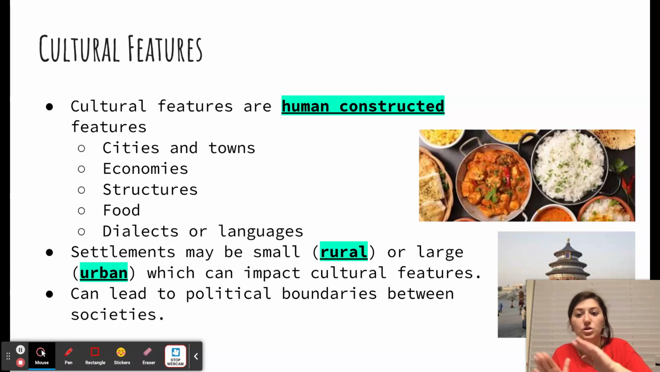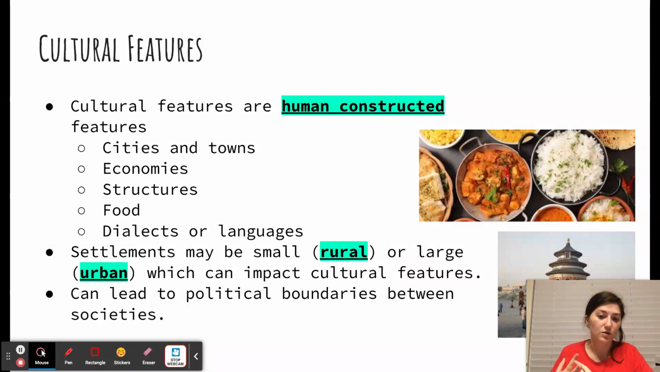Okay. Structures, those are things that we build. Could be like this picture right here, right? Buildings, whether it is a house, whether it is a skyscraper, whether it is a government building, whether it is a school. Those are all examples of structures. Food, right? We've got a picture of some different food. That is another cultural feature that we make depending on where you go, right? Food and food preferences changes.